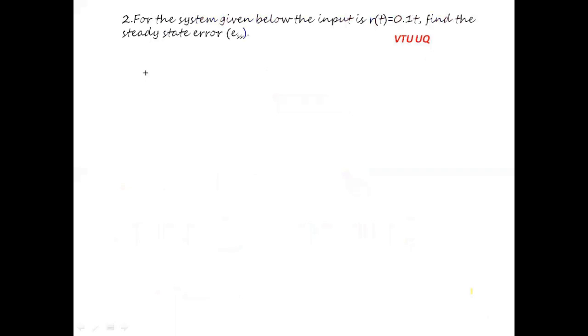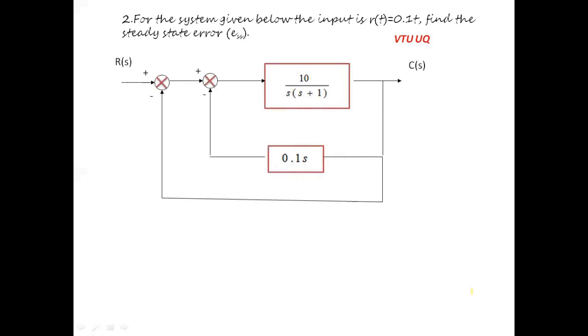For the system given below, the input is r of t equal to 0.1 t. Find the steady state error. So you are given a block diagram, and we should be very clear in solving this problem. Let me again remind you the statement: steady state error analysis using static error constant is applicable only for unity feedback control system. Yes, of course, it is a unity feedback control system once we simplify the sub-block.